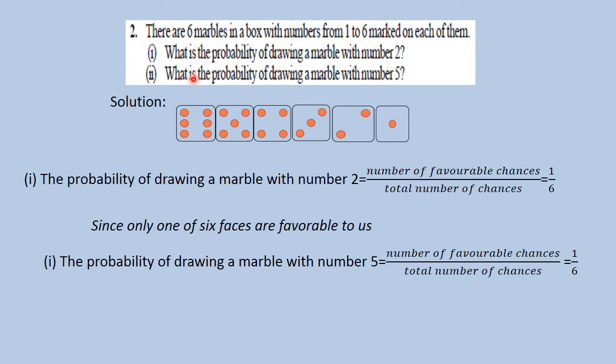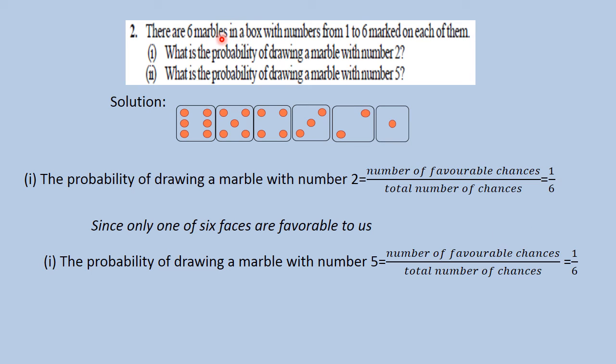Now let us see the next question. What is the probability of drawing a marble with number 5? What is the chance of drawing a marble with number 5? Again, how many marbles are there with number 5? There is only one marble with number 5, isn't it? Out of how many? 6. So the probability of drawing a marble with number 5 is equal to the number of favorable chances upon the total number of chances.